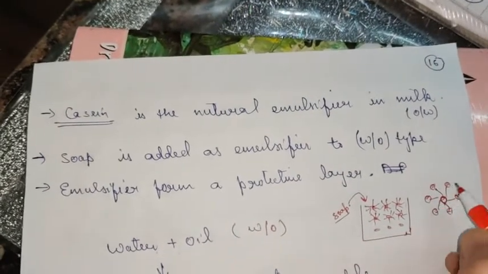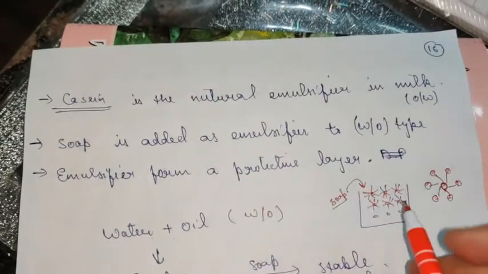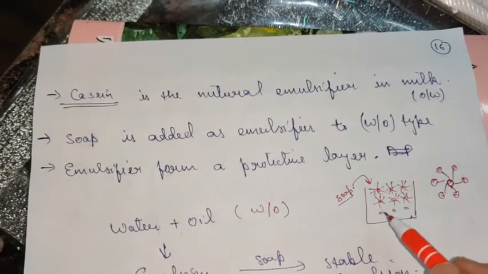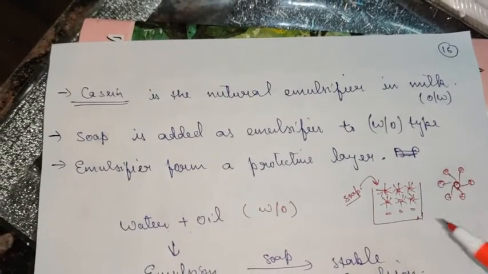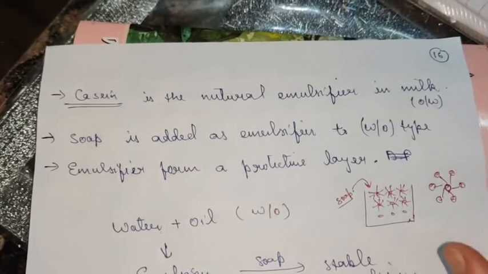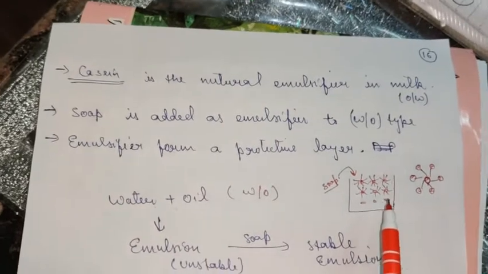Now because of the same negative charge over these many particles, there is a strong repulsion among the colloidal particles. So because of this, it doesn't get aggregated. It does not join with each other. As a result, it becomes a stable emulsion.